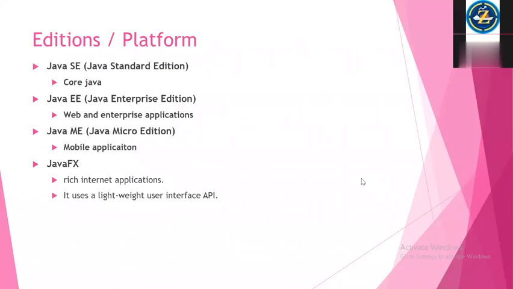Okay, some kind of knowledge. If you just want to read some articles, for example news portals, those are all web applications. But separately created enterprise-level applications are called enterprise applications. I hope you got it. So in Java, there are 4 editions that have come till now. The first one is Java Standard Edition, which I explained in the first slide, and it is mainly for core Java based applications.